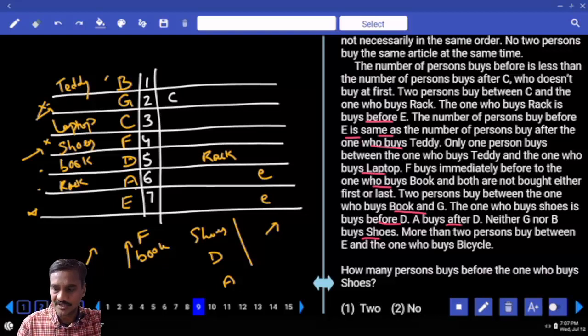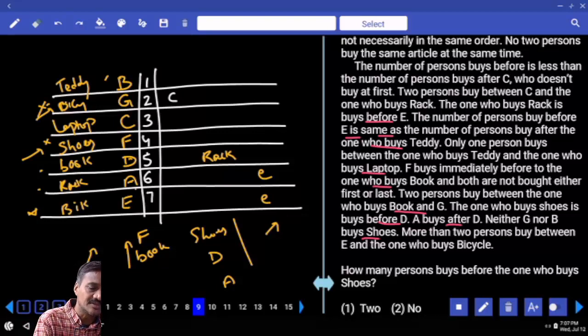Then more than 2 persons between E and bicycle. Now if bicycle is here, then what is left over here? Bike. E, bicycle. Now certain.